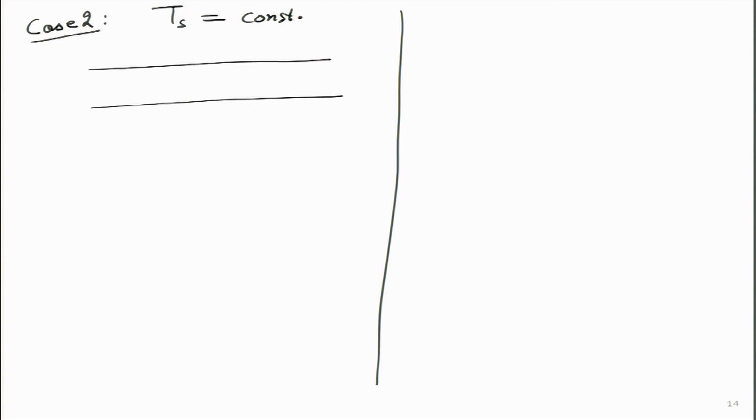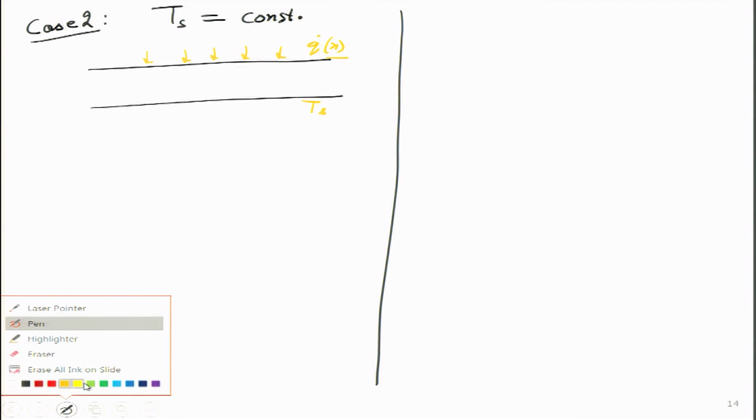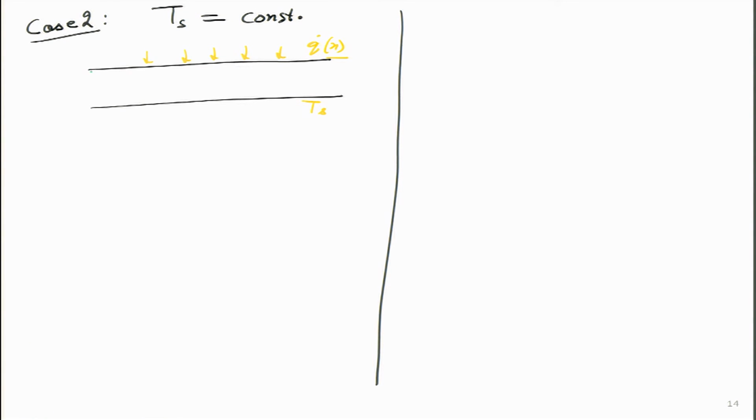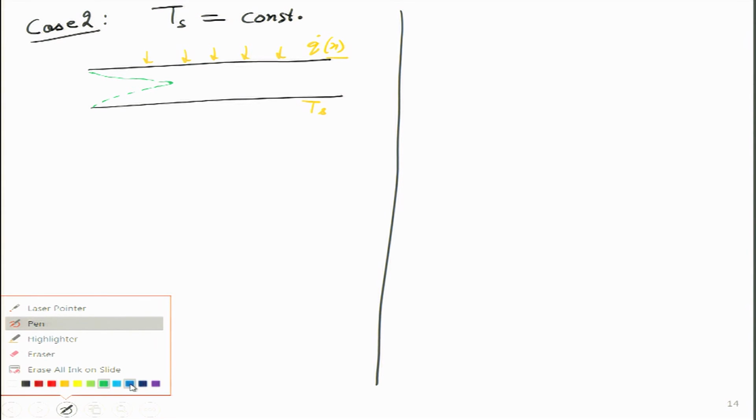Over here we are still heating the pipe, so we are providing q dot. It is just that here q dot will be a function of x, it is not constant, rather the surface temperature Ts, that is constant. So, here again we will have a boundary layer, and the similar analysis we will do.